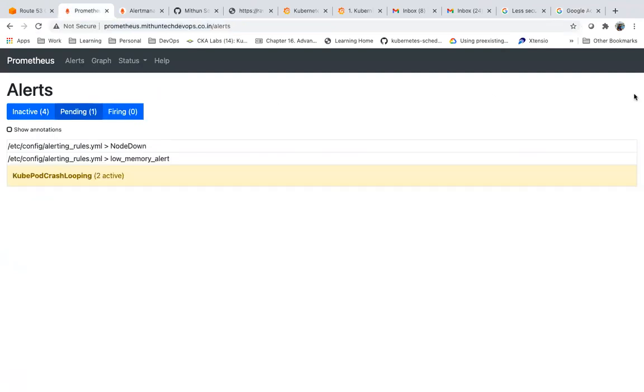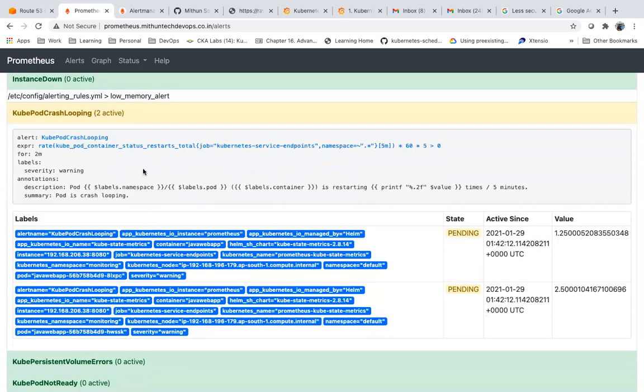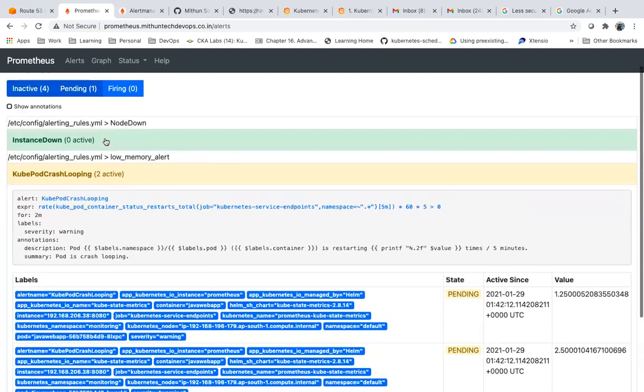Now do you see? I have some alerts here. These are my total alerts. Out of that, how many alerts are active? What is the meaning of active? It means the alert condition is matched. So now do you see how many alerts are active? What is this? Why is it showing as an alert here?